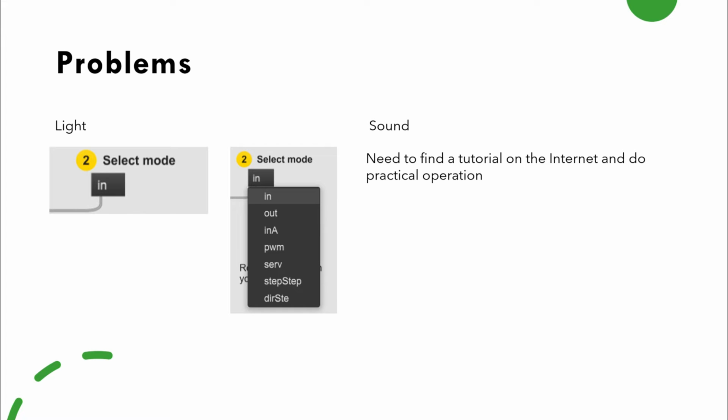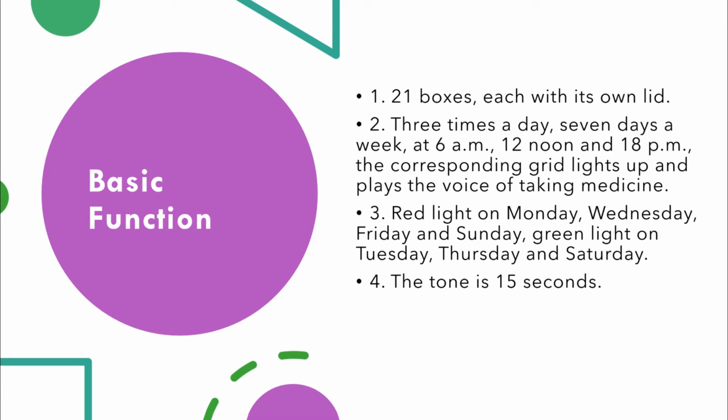There are many problems and difficulties in the process of applying the learned skills to practical operation, but if they are solved gradually, there will be a sense of achievement. And next is the basic function. There are 21 squares in the kit, which correspond to the medicine 3 times a day, 7 days a week. Monday, Wednesday, Friday, and Sunday are red lights, and the rest are green lights. The sound of the prompt is about 15 seconds.